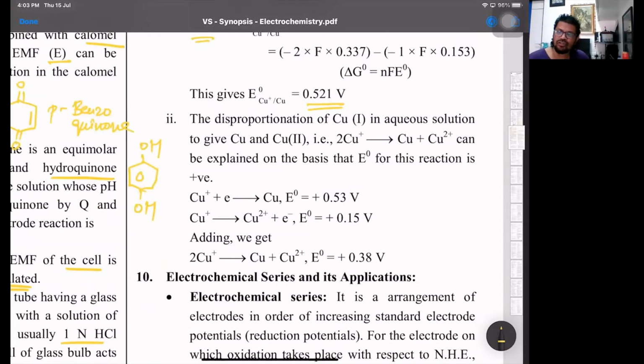Same way, disproportionation reactions can also be done. We all know disproportionation is simultaneous oxidation and reduction of the same species. So cuprous is getting reduced to copper and cuprous is getting oxidized to cupric. So if I have two cuprous ions, one getting reduced to copper, one getting oxidized to cupric ions, we just add the two, we will get the value. And majority times the value for cupric to copper is plus 0.337 volts. Keep in mind. Okay. And for zinc, the SRP value is minus 0.763 volts.